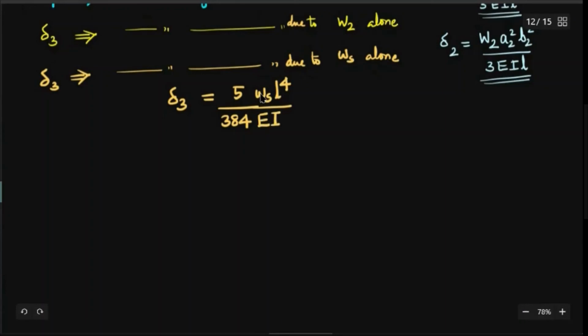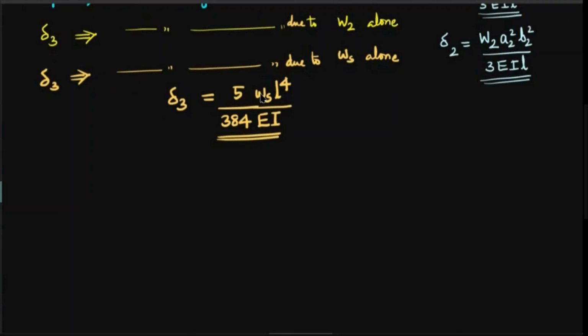Other than that, we have 5 by 384 into Ws, L raised to 4, divided by E into I. The product of E and I, the modulus of elasticity and the area moment of inertia of the cross section of the shaft, is actually called flexural rigidity. Okay, that product. So delta 3 is this one, and you find out all these three, that's all.